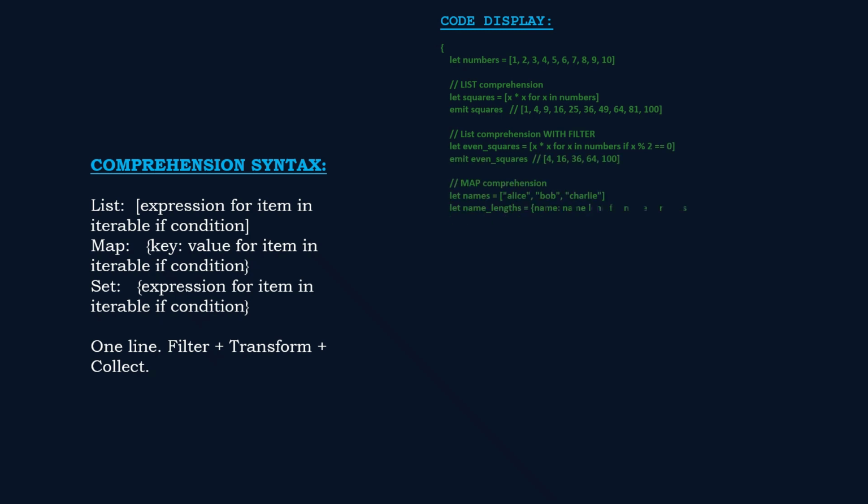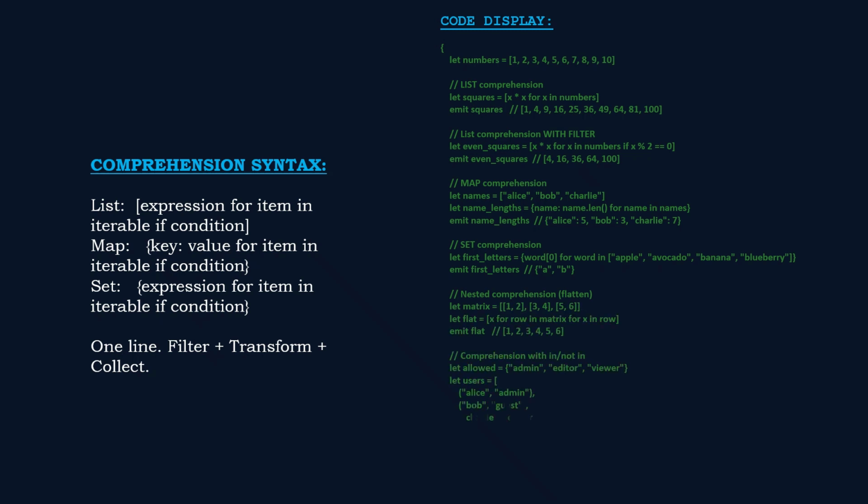Set comprehension: curly braces with a single expression, automatic deduplication. First letters of these fruits, just A and B. Nested comprehensions flatten structures. Two for clauses, iterate the outer list, then the inner. And you can combine destructuring with the in operator. Here, we check if each user's role is in the allowed set. All of this in single readable lines. No more five-line loop, filter, push patterns.